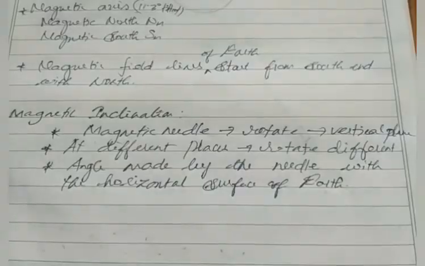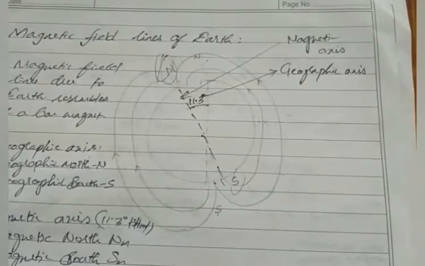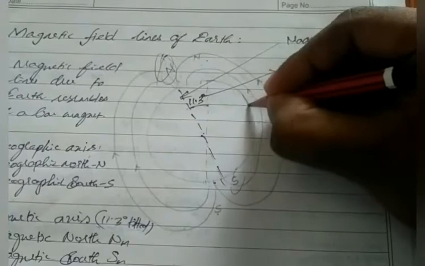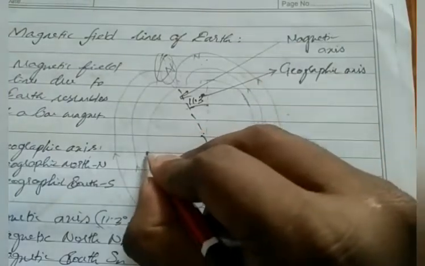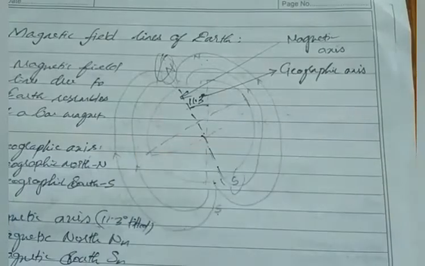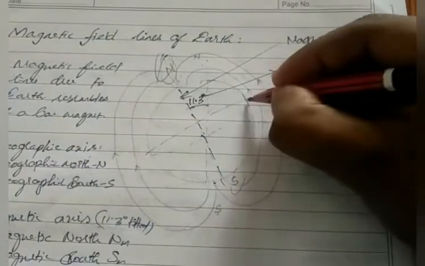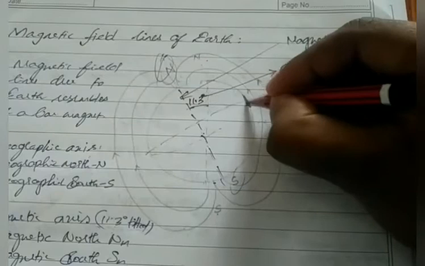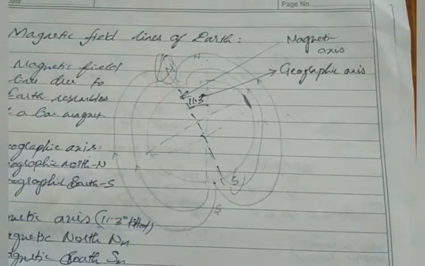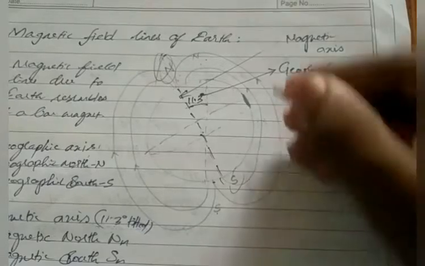So if we consider a magnetic needle at a horizontal surface, for example, here we have the equator, right? Earth's equator, around which the Earth revolves itself. If you consider a surface on the equator, then we place our magnetic compass here.